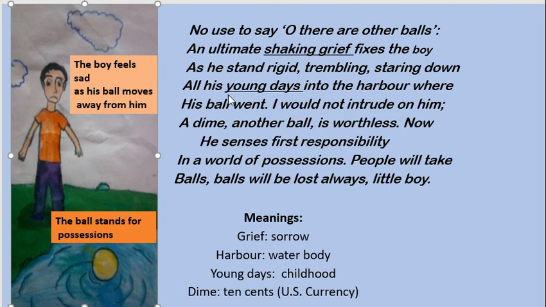Now the boy is mature enough with the loss of first thing, that is his first possession. पहली बार उसने एक्सपीरियंस किया है the loss of his ball, and that's why maybe he is unable to tolerate the loss, and that's why the poet says that he is also learning an important lesson of life, that he has to accept the loss and tolerate it.